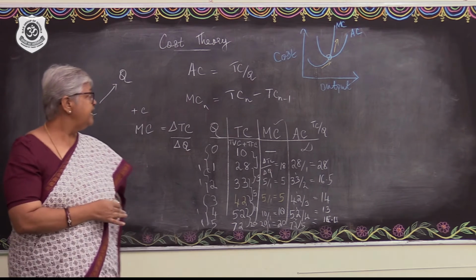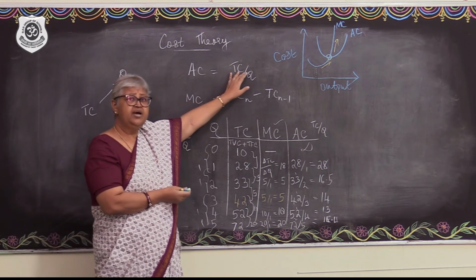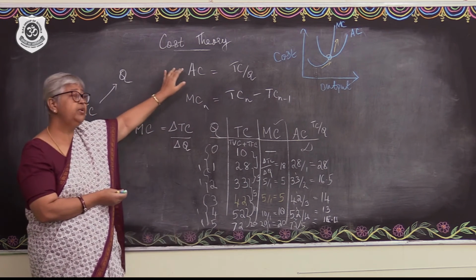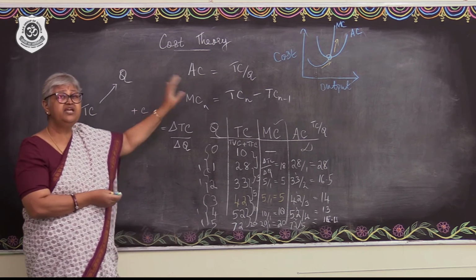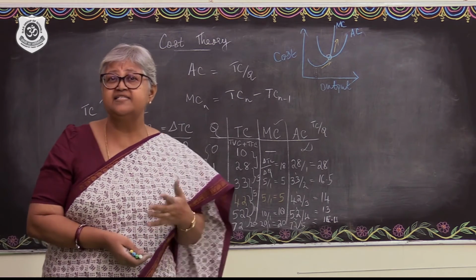Right? Now, how AC is derived from the total cost you have understood. There is yet another way to understand the behavior of the average cost. That we will take up in the next clipping.